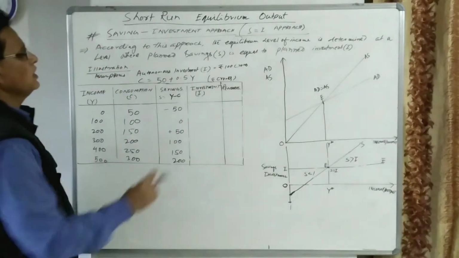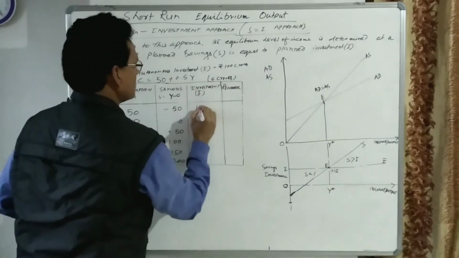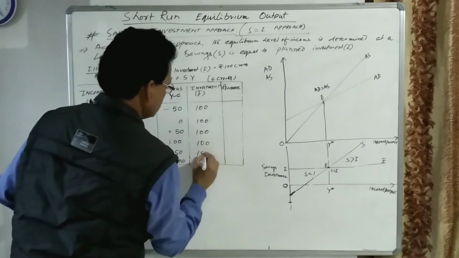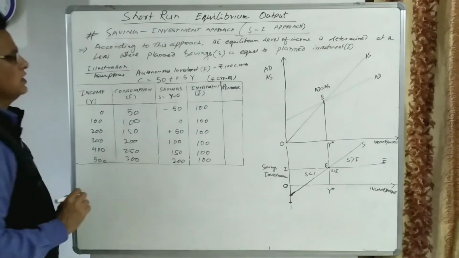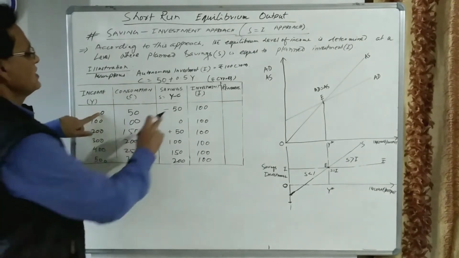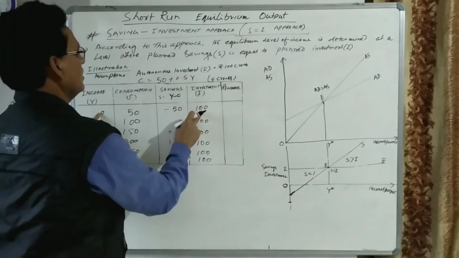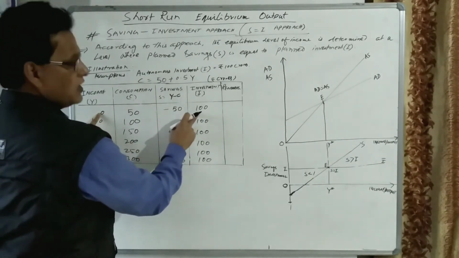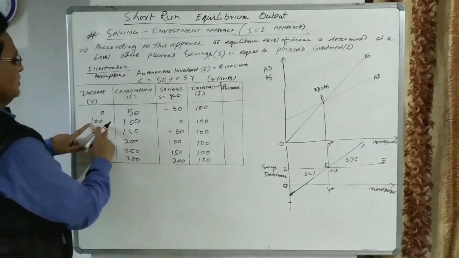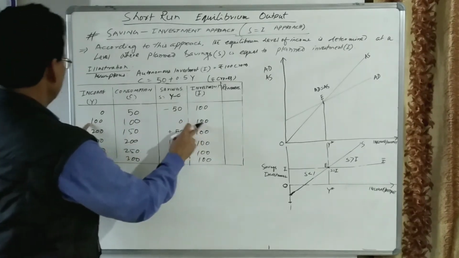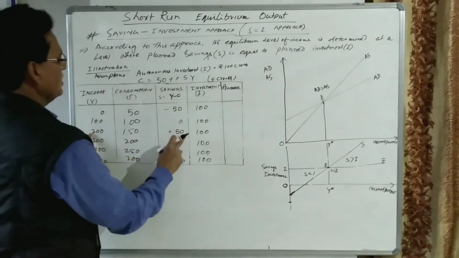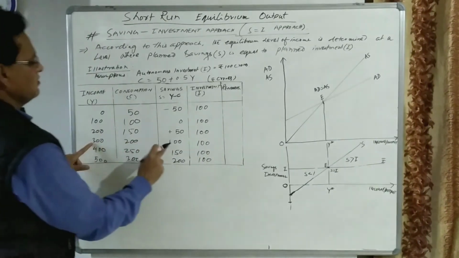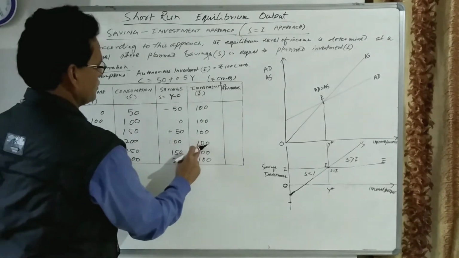Autonomous investment is already given as 100. Autonomous investments are investments which remain constant and do not change. This autonomous investment remains the same. At zero level of income, saving is minus 50 and investment is 100. It means saving is less than investment. At 100 level of income, saving is 0 and investment is 100. At 200 level of income, saving is 50 and investment is 100. At 300 level of income, saving is 100 and investment is also 100.